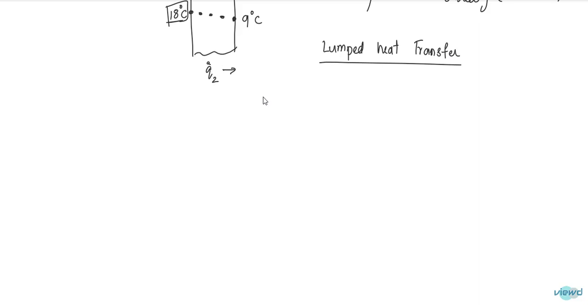So if you observe this copper wire, the copper wire was thin, and this dimension is very thin, so that the temperature variation is not much with the position. So this depends on the size. So if the size is small, we can say that lumped heat transfer can be achieved. And what other factors affect it? If the conduction is high,